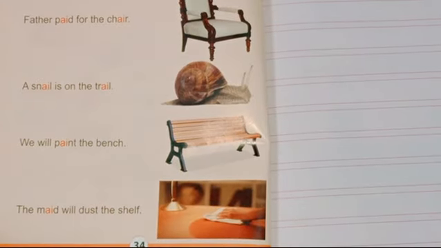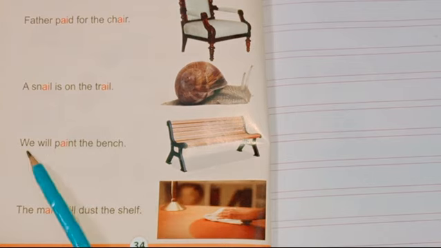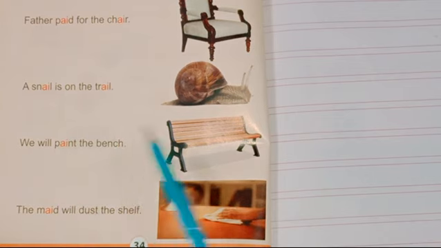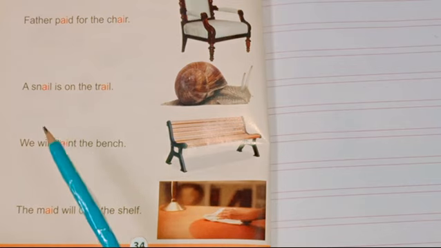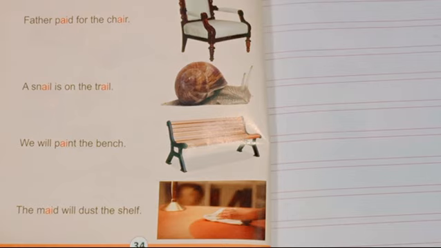Next one. We will paint the bench. Look at the picture. Next one, the maid will dust the shelf. As you can see, there is a maid and she is dusting the shelf. Okay, maid. So all of the words having a phonogram written with red color have sound number 1, and you will keep this in your mind and you will read the given sentences 5 times.